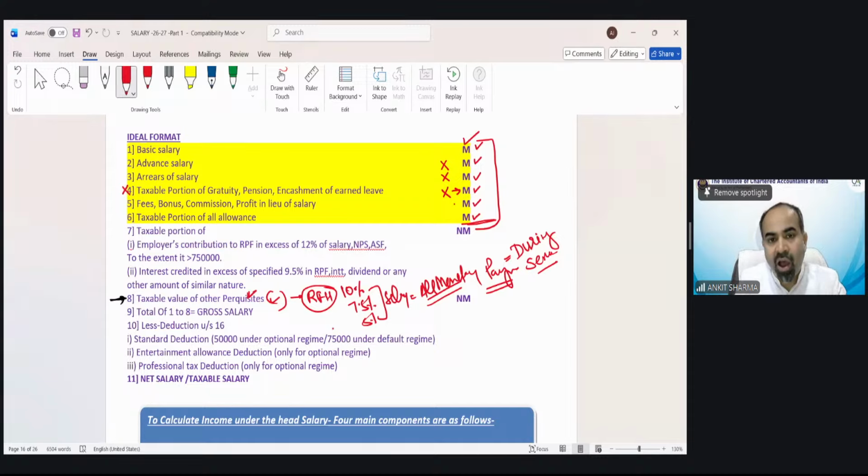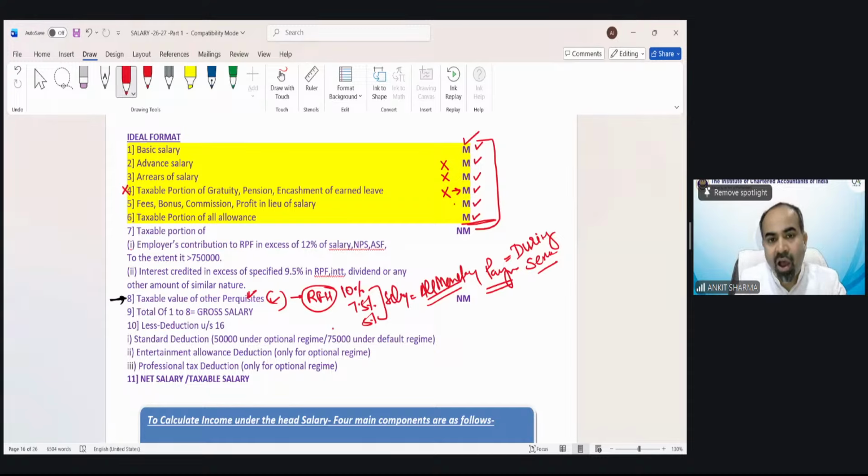So that is the meaning of the salary definition. Note number 1 and note number 2. You can see advance salary and arrear of salary will not be included. Why is it not included? Because we need to take the salary which is on a due basis. That's why arrear and advance we cannot consider.